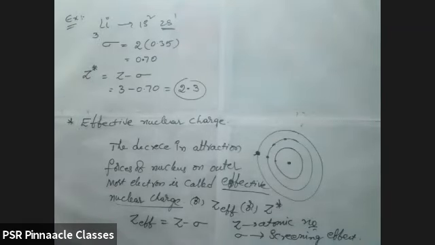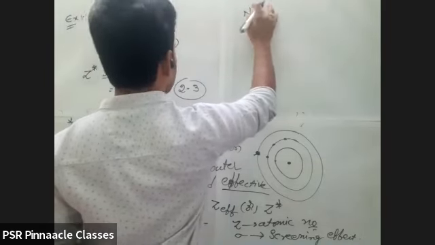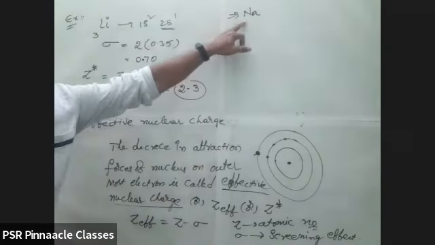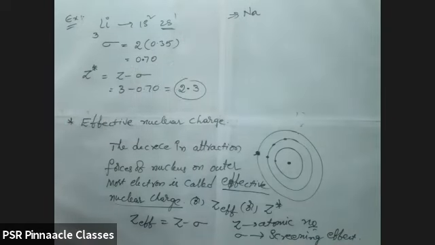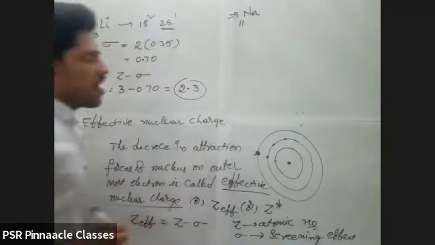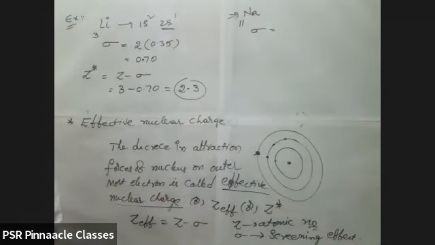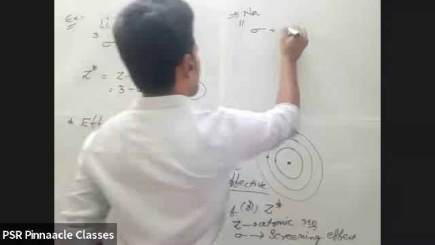Find the effective nuclear charge for sodium. Already we discussed the sigma value for sodium, the screening effect, day before yesterday. The atomic number of sodium is 11. Already we found the sigma value. What is the sigma value for that? 8.8.